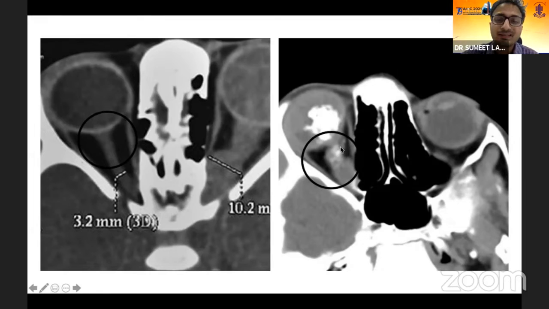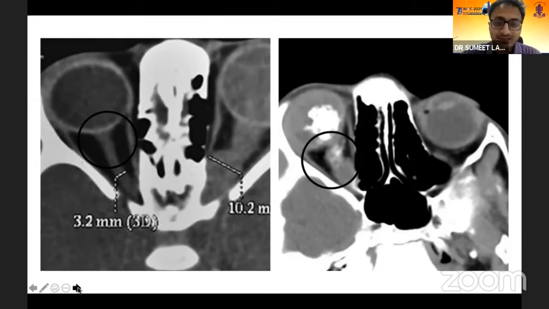So what you must see in such cases is calcification, extrascleral extension, and optic nerve extension, which is to be seen on this CT scan. It tells you whether you are dealing with just intraocular retinoblastoma or it has gone to the orbital stage, and accordingly you need to set your protocol.